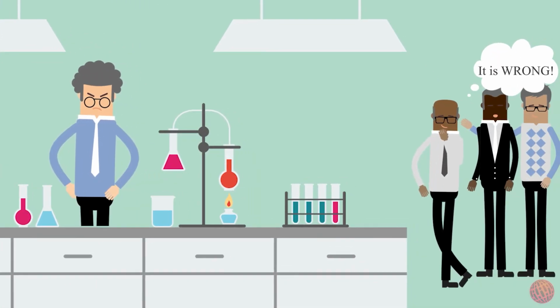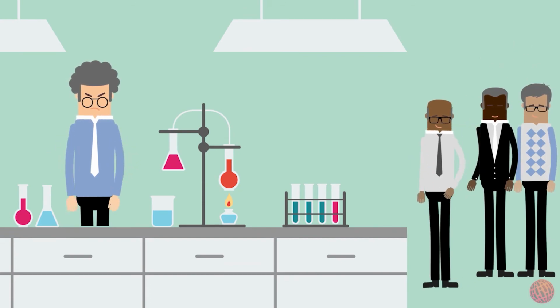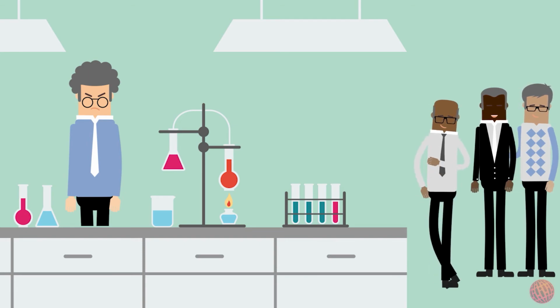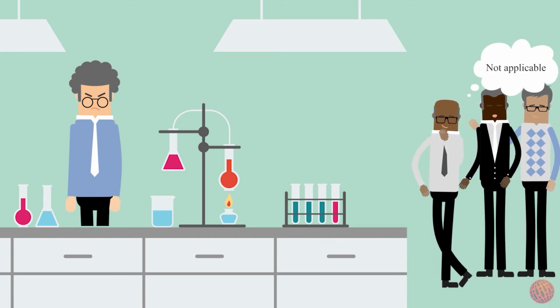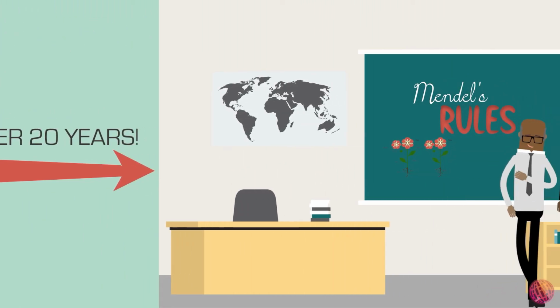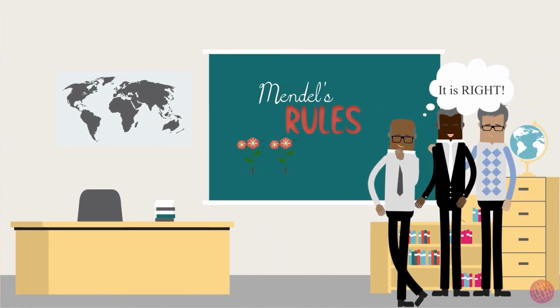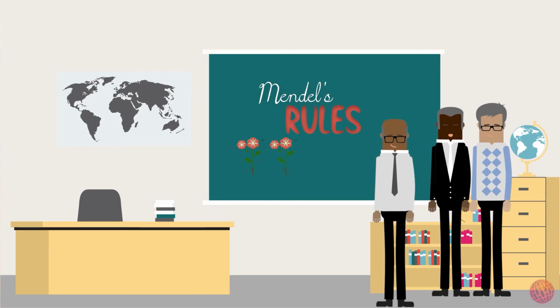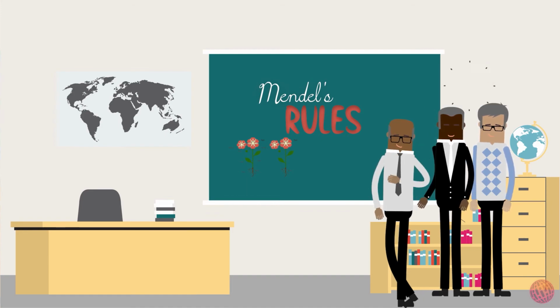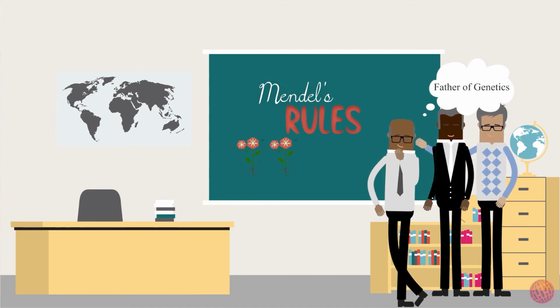Unfortunately, Mendel's work was not recognized by that time. Many scientists at that time rejected Mendel's ideas and criticized his data, assuming that it cannot be applicable on all species. However, 20 years after his death, his work was rediscovered, and many scientists by that time based their experiments on Mendel's work and reached similar conclusions. The rediscovery of Mendel's studies provided the foundation for the study of genetics.